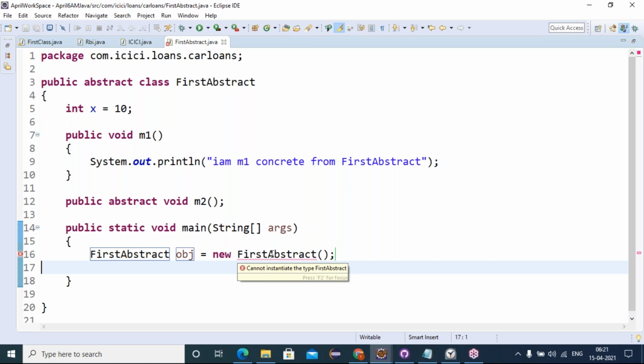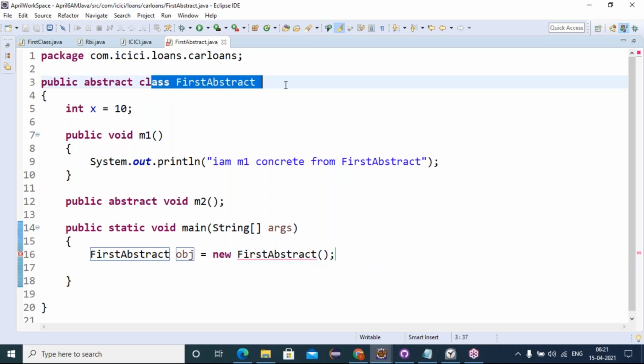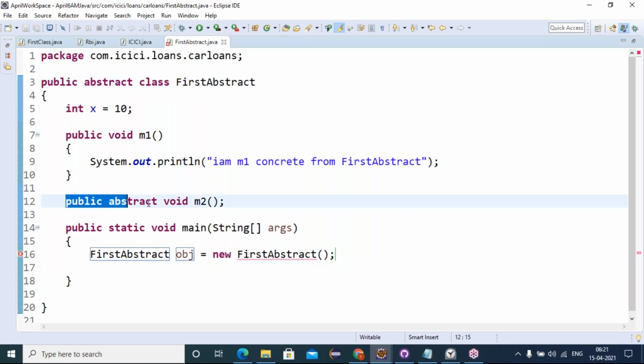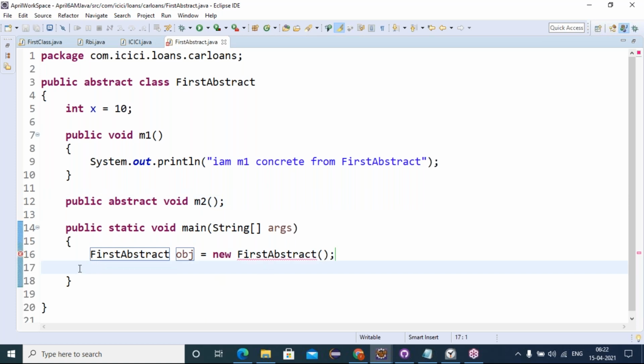We cannot create an object because inside the abstract class we have unimplemented methods. There is no meaning of creating an object and trying to access them. So syntactically, for an abstract class we cannot directly create an object. I will show you how; earlier for interface we did it in a similar way.